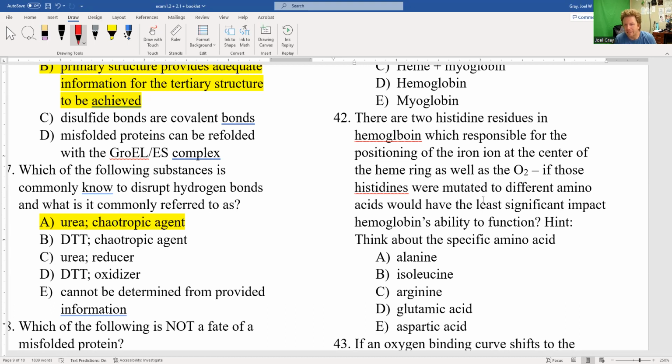Okay, so we've got histidine being mutated to something. We've got alanine, isoleucine, arginine, aspartic acid, and glutamic acid.